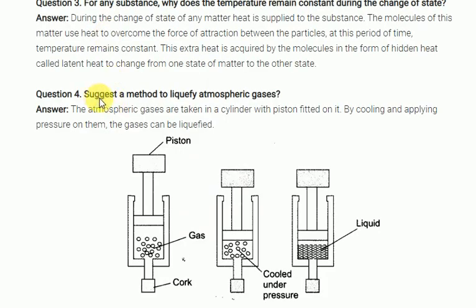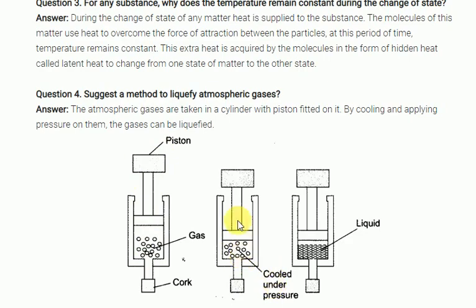Look here, they have given one suggested method to liquefy a gas. Generally, they take the gas in a cylinder with a piston, which moves up and down. Then they apply pressure and the piston moves downward. Whenever the piston moves downward, the gas molecules come close to each other under high pressure.